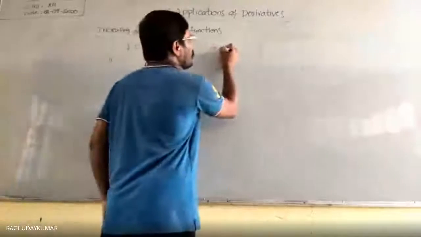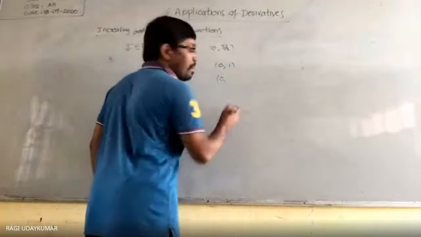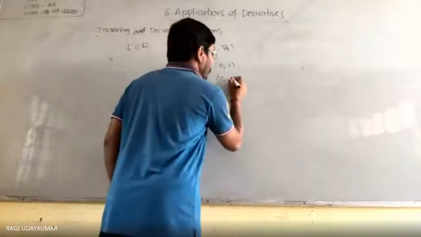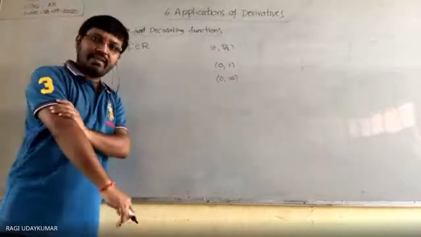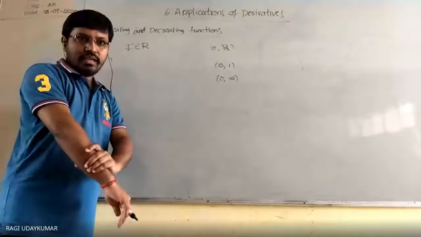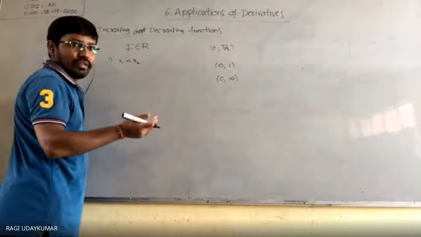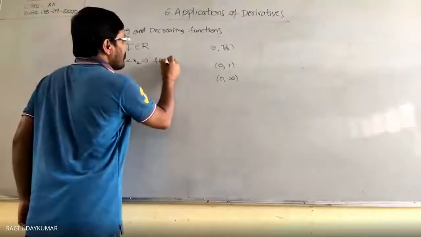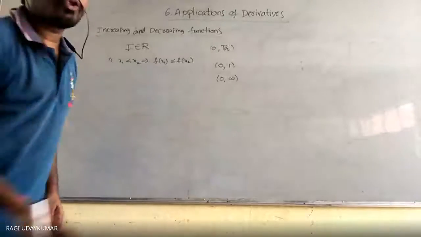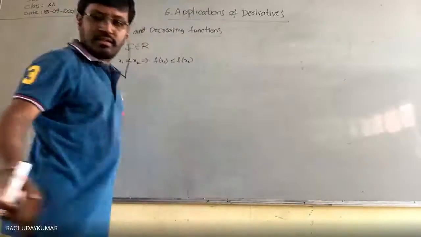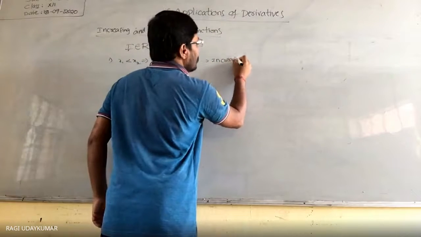It may be the interval 0 to pi by 2. It may be the interval 0 to 1. It may be the open interval 0 to infinity, the positive real numbers. Any may be I. So in that interval, if you take x1 less than x2, this implies f of x1 is less than or equal to f of x2. If it is like this, then it is called an increasing function.